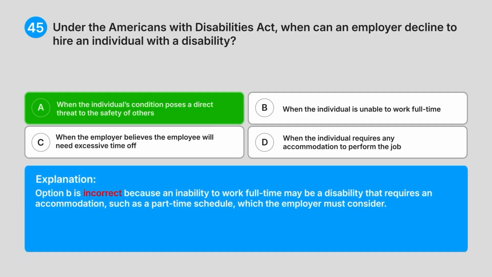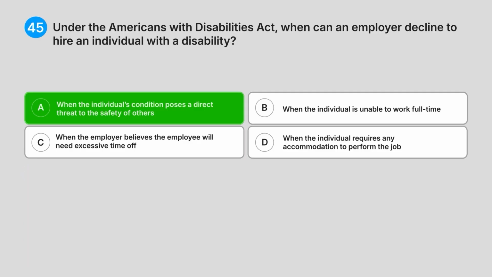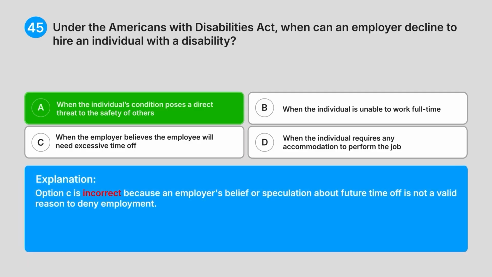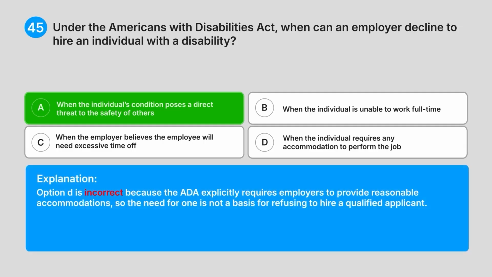Option B is incorrect because an inability to work full-time may be a disability that requires an accommodation, such as a part-time schedule, which the employer must consider. Option C is incorrect because an employer's belief or speculation about future time off is not a valid reason to deny employment. Option D is incorrect because the ADA explicitly requires employers to provide reasonable accommodations, so the need for one is not a basis for refusing to hire a qualified applicant.